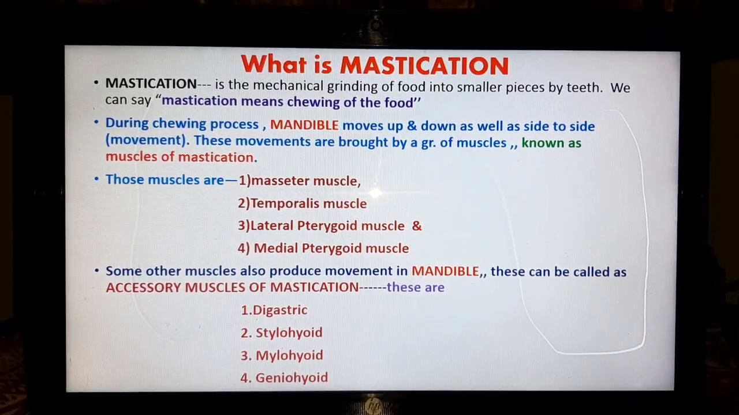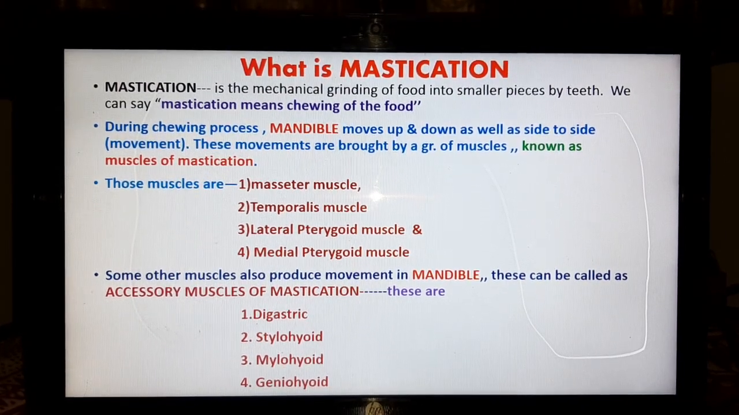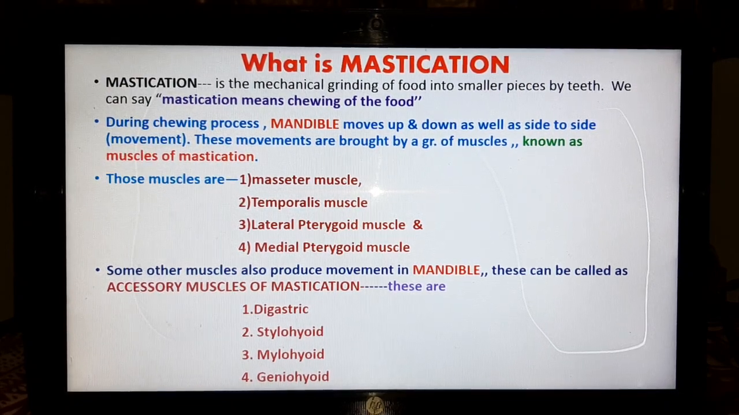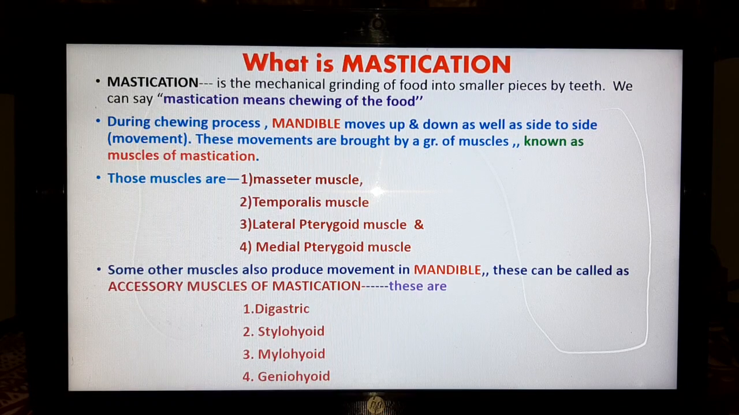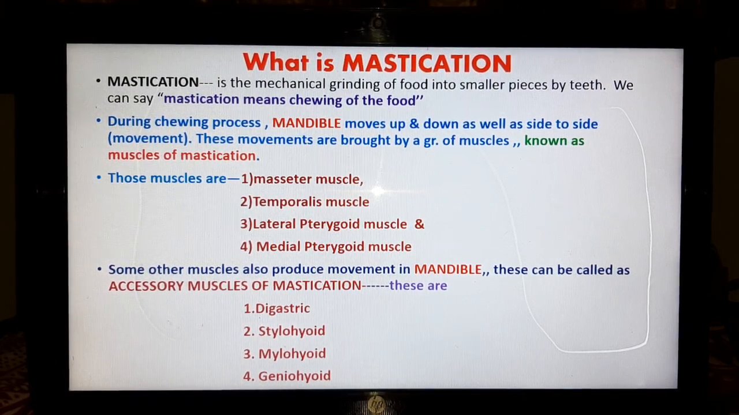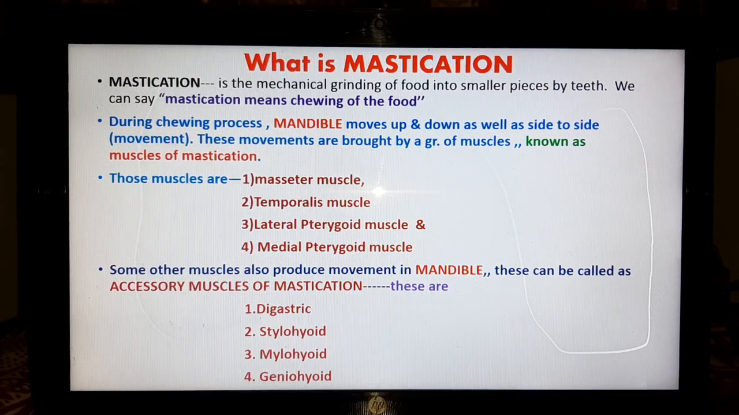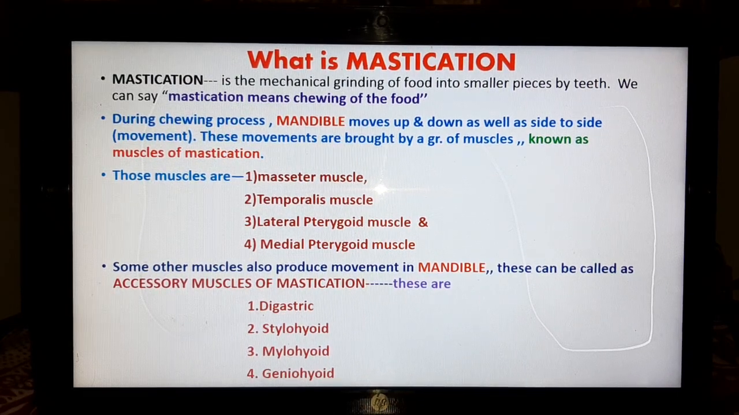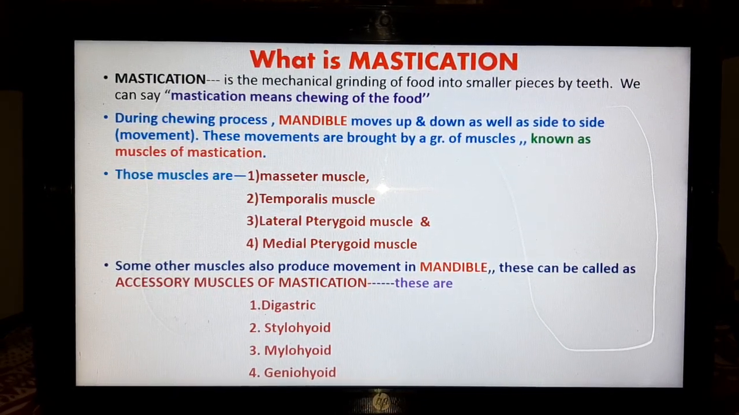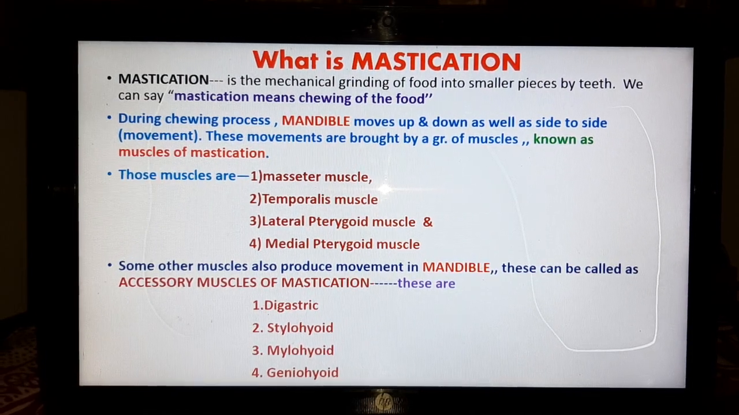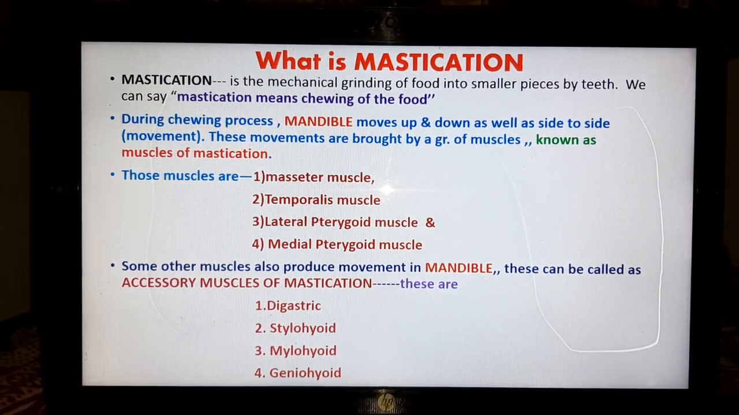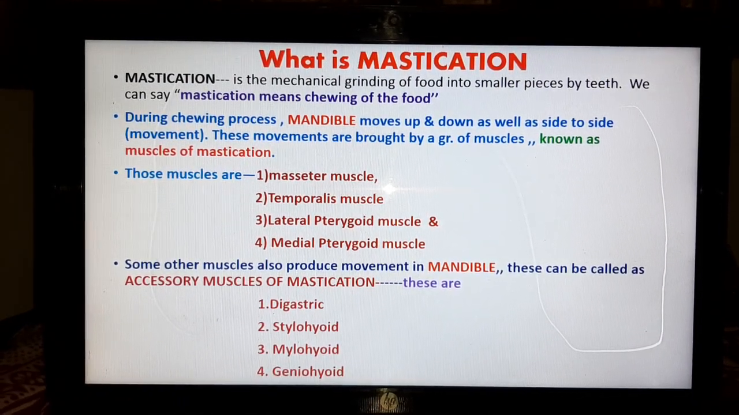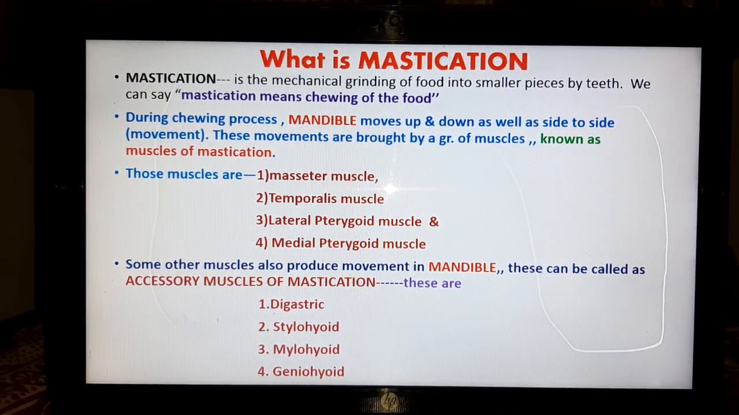Now comes the term mastication. What is mastication? Mastication is the mechanical grinding of food into smaller pieces by the teeth. We can say mastication means chewing of the food. During the chewing process, mandible moves up and down as well as side to side. These movements are brought by a group of muscles known as muscles of mastication, and those muscles are masseter muscle, temporalis muscle, lateral pterygoid muscle, medial pterygoid muscle. All these four muscles can be called chief muscles of mastication.